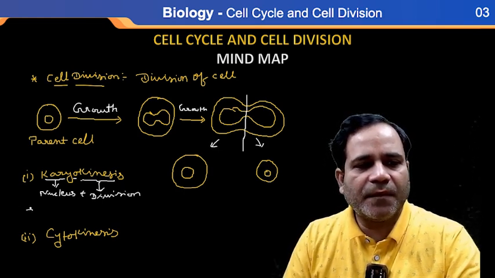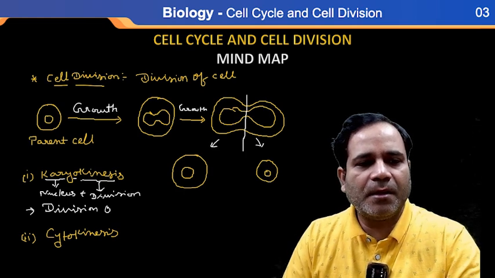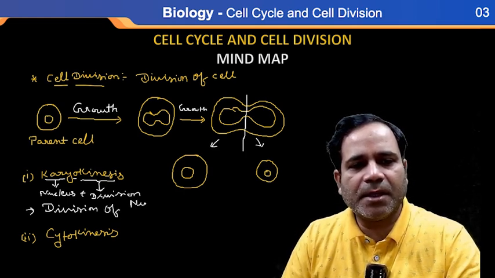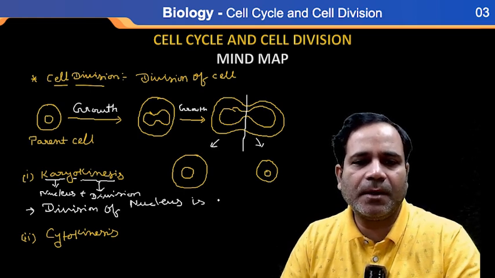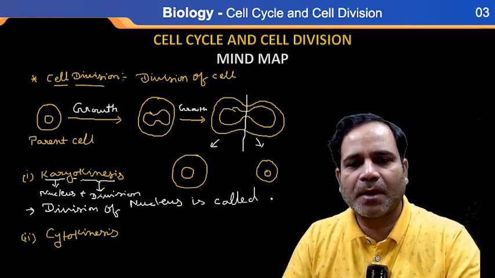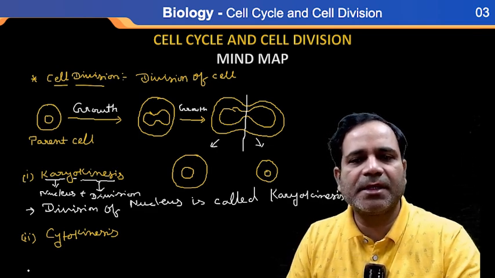So division of nucleus is called karyokinesis. Is this clear?